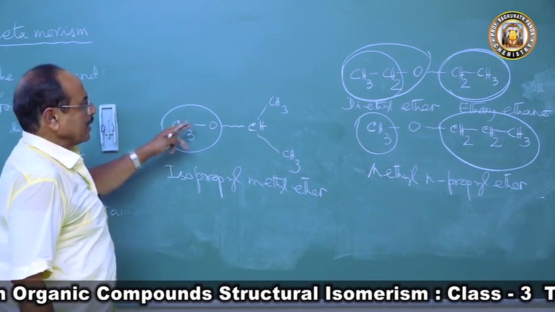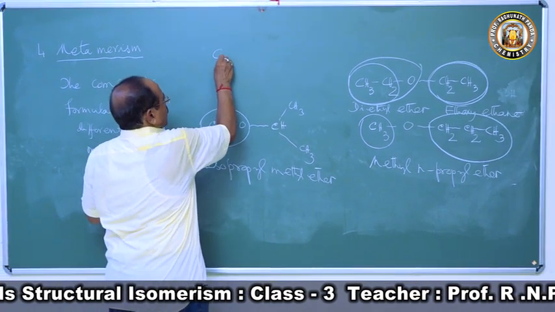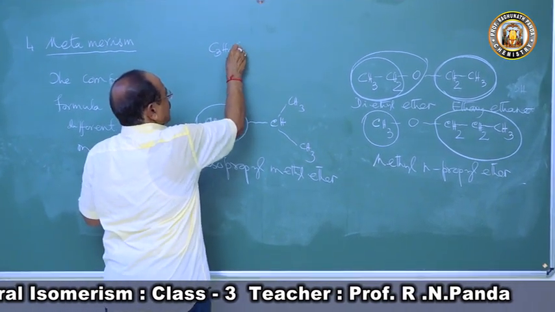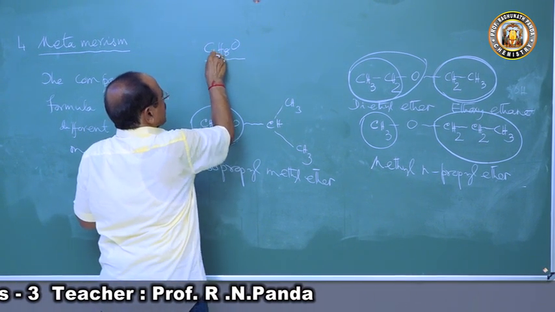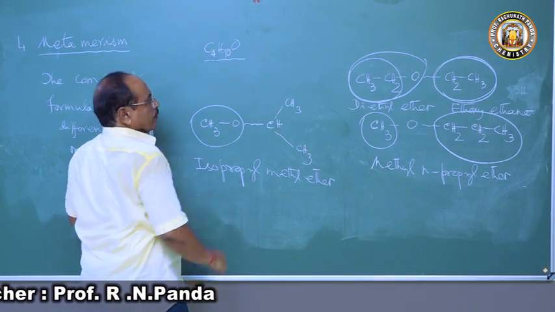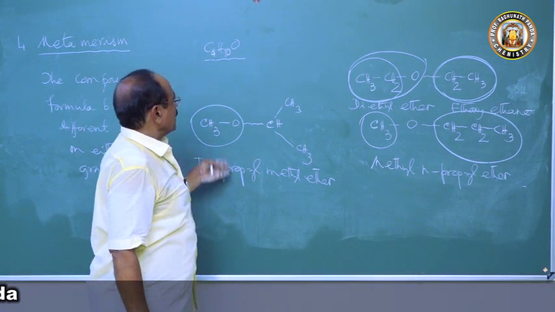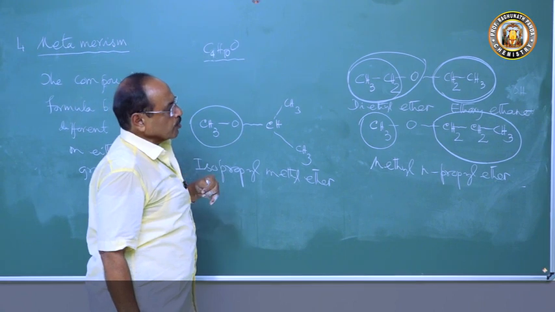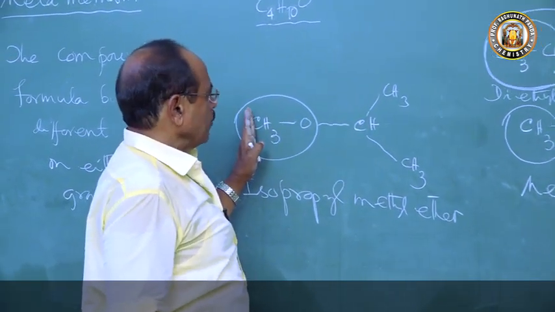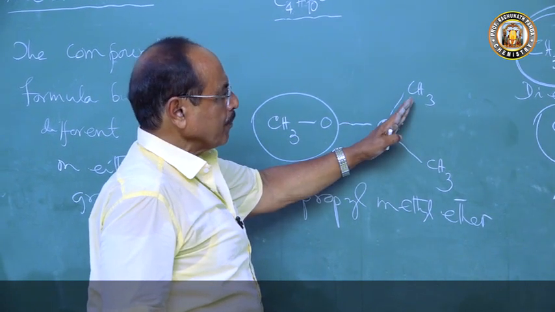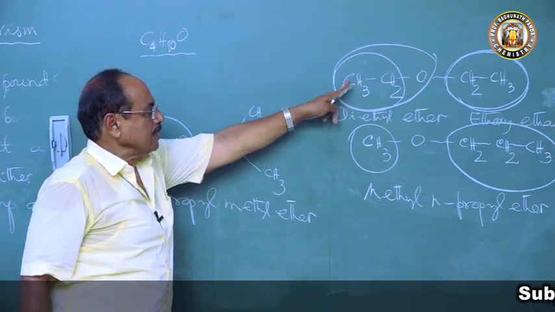So the compound having C3H8O, this is the molecular formula. C4H10O, this is the molecular formula. So we can have C4H10O with 3 structures, 3 metamers. Because there is an oxygen atom, this side 1 carbon atom, this side 3 carbon atoms. So these 2 are metamers and these 2 are metamers.